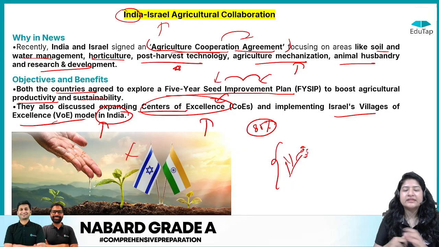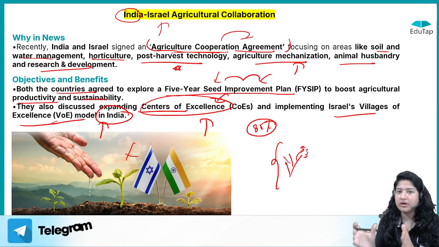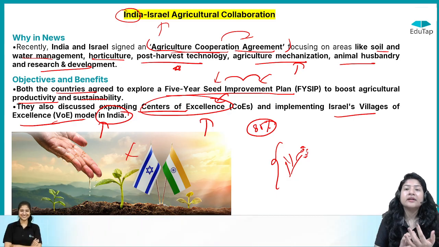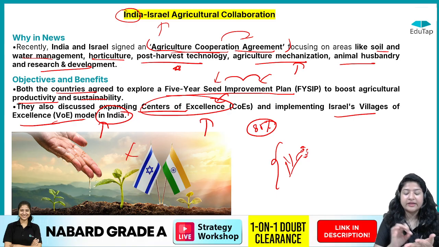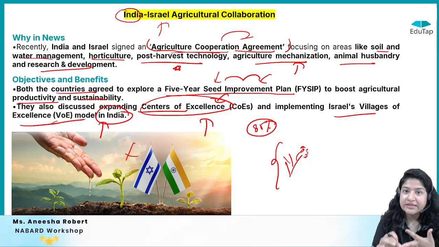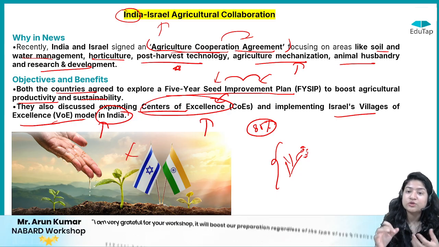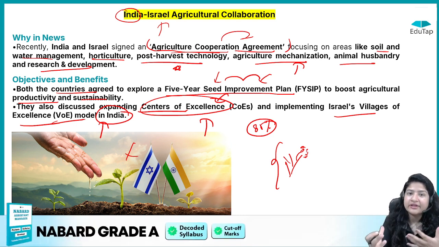What does it mean? For example, how can this model be implemented in India? Suppose a particular village has been taken. Now everything will be taken care of. If machines are there, proper machines are there, so that all the farmers can utilize them. Proper irrigation facilities will be taken care of. Proper seeds and fertilizers will be provided to them. Not only that, proper infrastructure facility will be there, godown facility, so that if harvesting is done, there is a place to store the produce, storage facility. Proper marketing connectivity will be there, right?